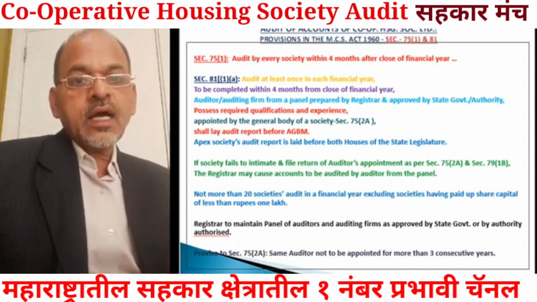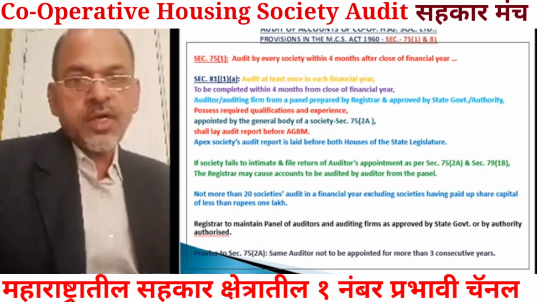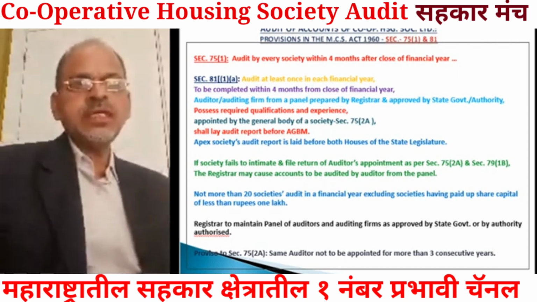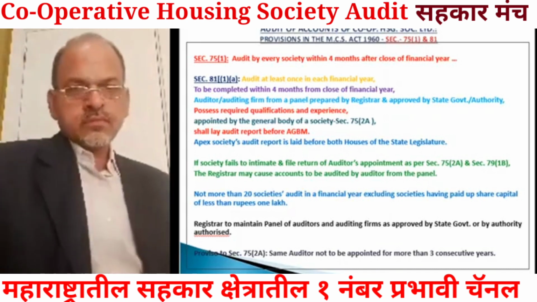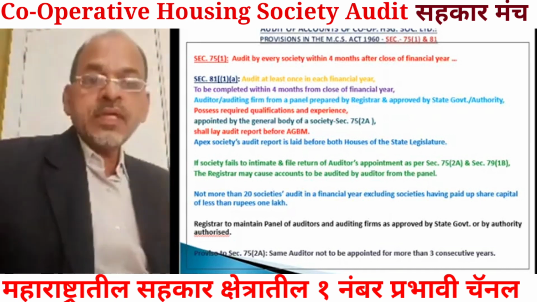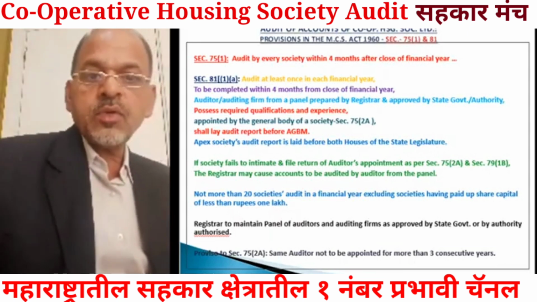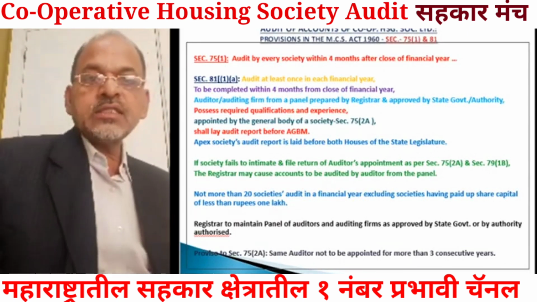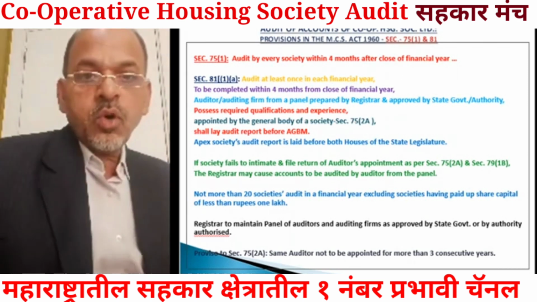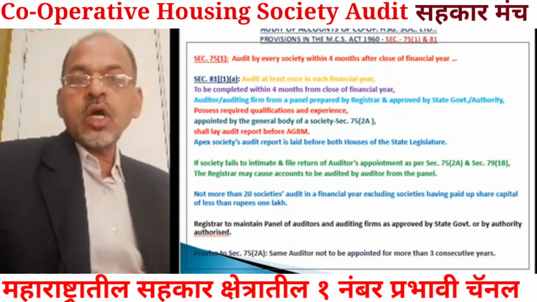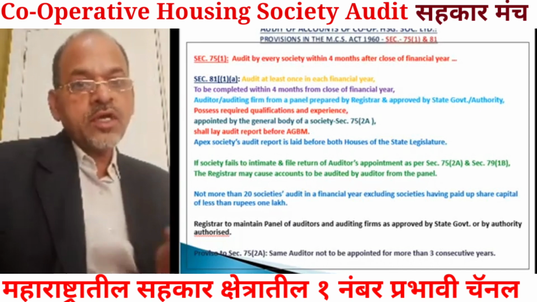That is the time to get the accounts of the society audited from the statutory auditor, and the responsibility is of the managing committee of the society. So what is the statutory period to get accounts audited from the statutory auditor of a cooperative housing society? That statutory period is 4 months after close of the financial year, that is on or before 31st July.